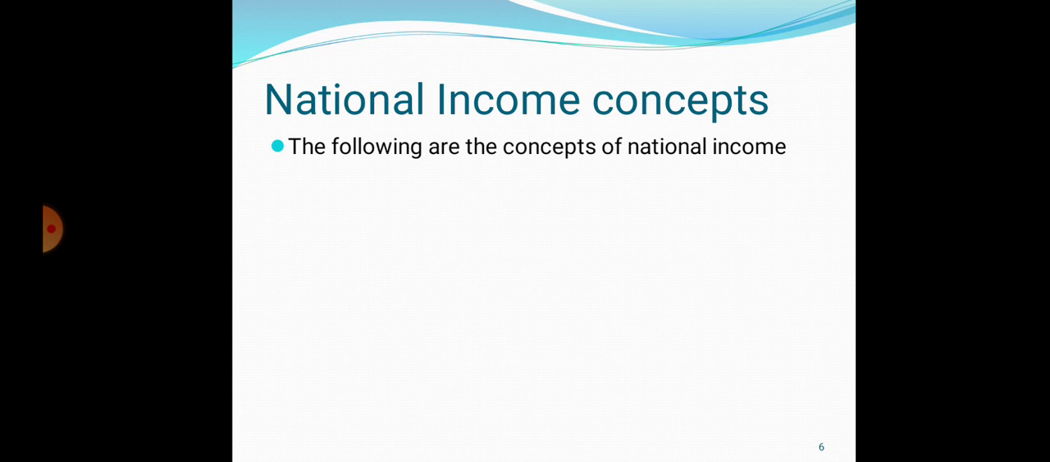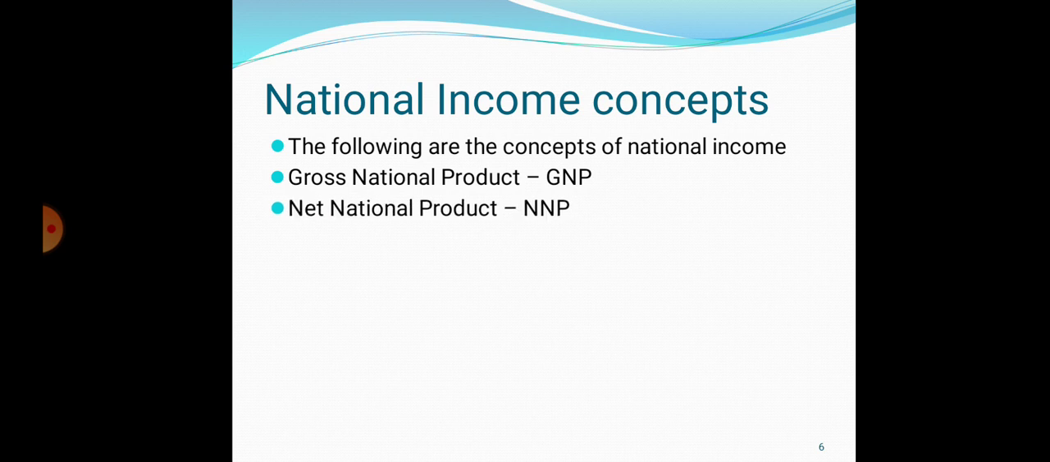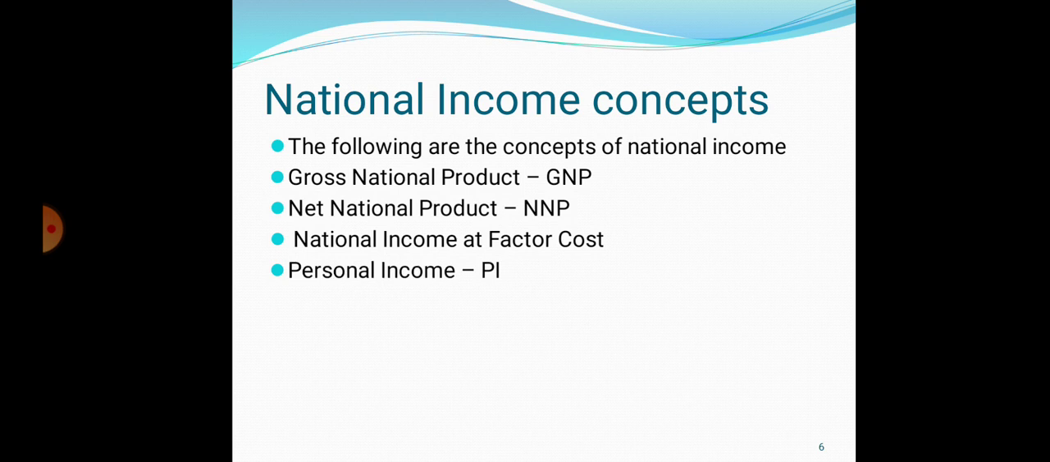Now, national income concepts. So this is a very important part from the examination point of view. Okay, so the following are the concepts of national income. It includes first one, gross national product. In short, it is called GNP. Next, net national product, it is called NNP. Then national income at factor cost, personal income, and disposable income.